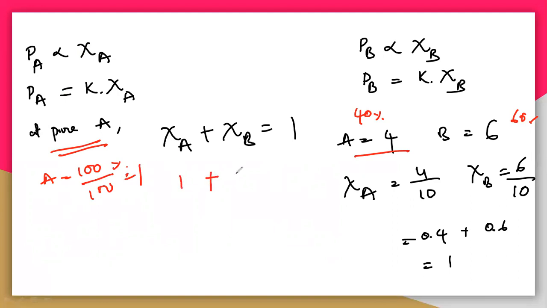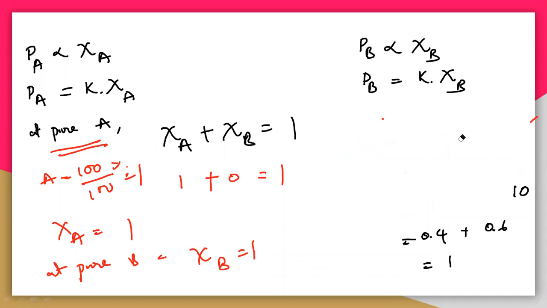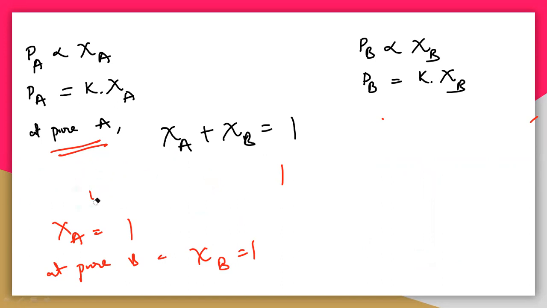Then what is the mole fraction of B? There is no B, so it is definitely 0, and the total is equal to 1. You have to understand that at pure A, the mole fraction of A is equal to 1, and at pure B, the mole fraction of B is equal to 1. You should understand these things about the mole fraction.